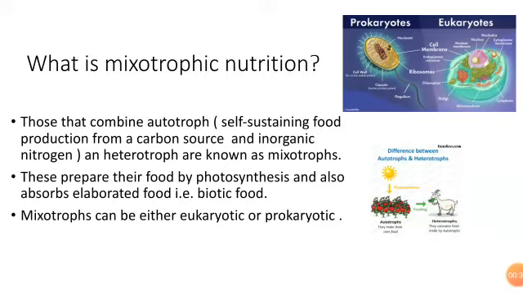What is mixotrophic nutrition? Those that combine autotrophs, that means self-sustaining food production from a carbon source and inorganic nitrogen, and heterotrophs are known as mixotrophs. A mixotroph is an organism that can use a mix of different sources of energy and carbon instead of having a single trophic mode on the continuum from complete autotrophy at one end to heterotrophy at the other.